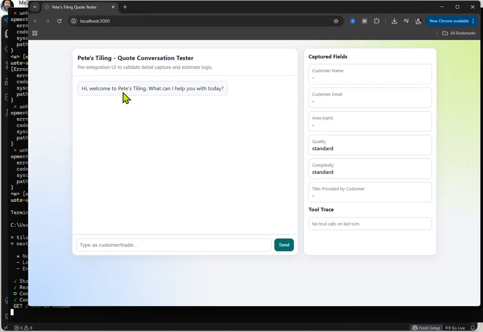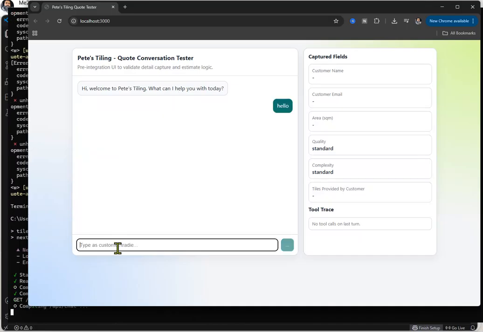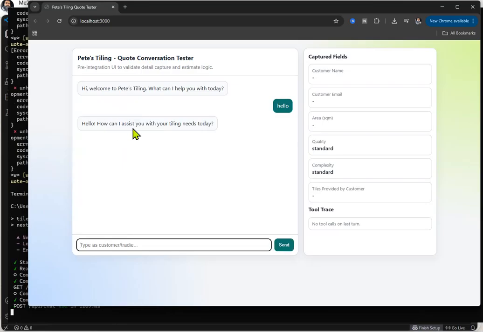So here we go. Hi, welcome to Peach Tiling. What can I help you with today? Now, obviously, that's not what we're going to see on the SMS, right? Because on the SMS, you've got to go there and you've got to initiate the conversation, okay? So I'm just going to say hello. And then it should kind of respond with something, okay? Come on. There we go. How can I assist you with your tiling needs today?